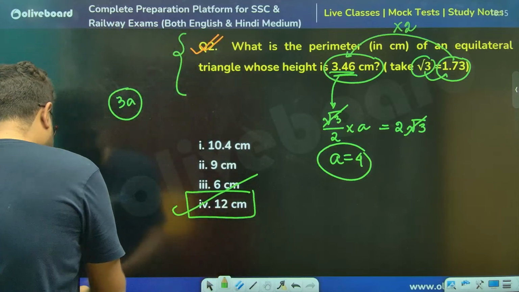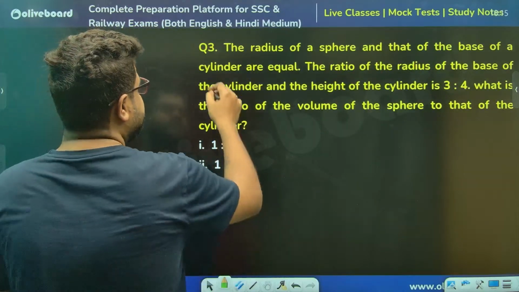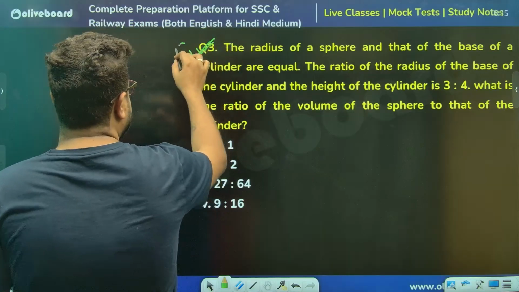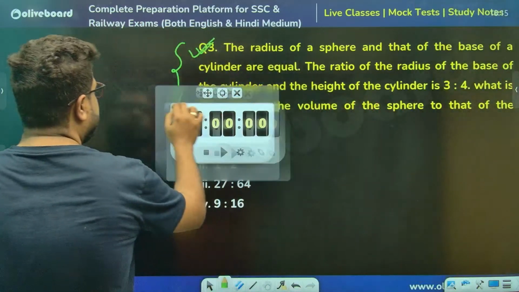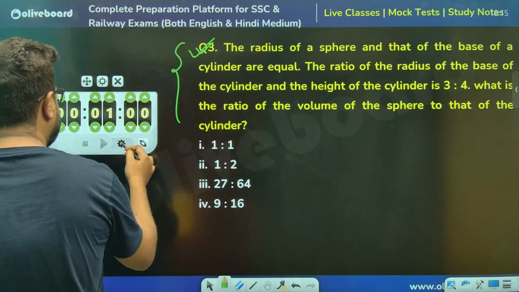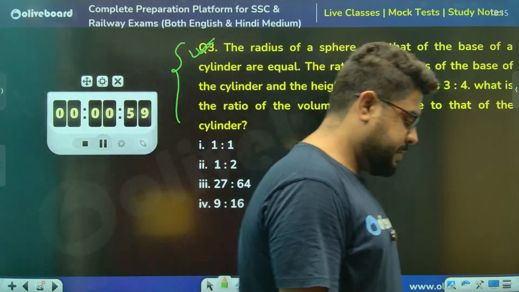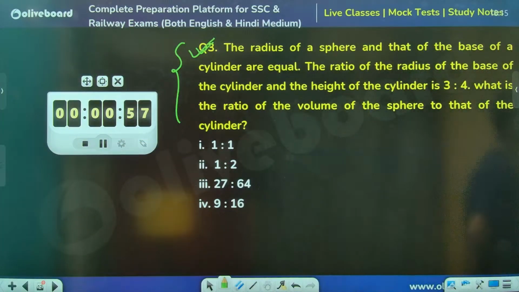Perfect. Moving on, sir. Sphere question, sir. Let's do it. I'm giving you a minute's time in this case. Chalo, 1 minute, do it quickly, everybody. Exactly a minute's time.